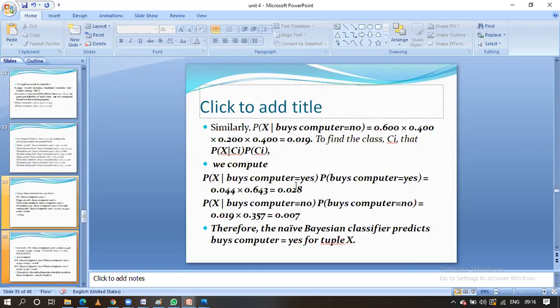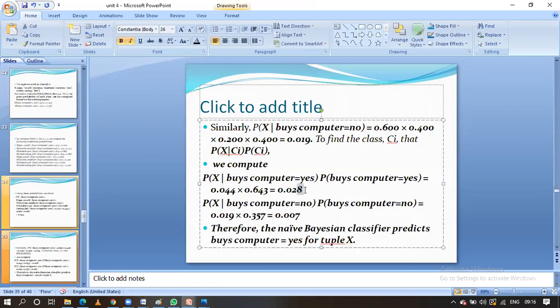For yes, the value we got is 0.028, guys. Here, which one is the maximum value, guys? Obviously the yes related one is the maximum value. Here the probabilities are in between 0 and 1, guys. What is the maximum value for buying computer related to yes? The value we got is 0.028. Buying computer related to no, the probability we have got is 0.027.